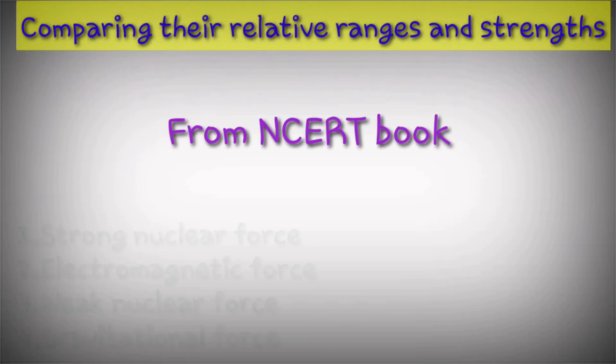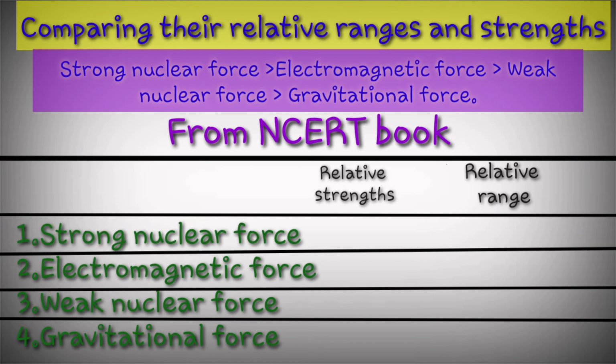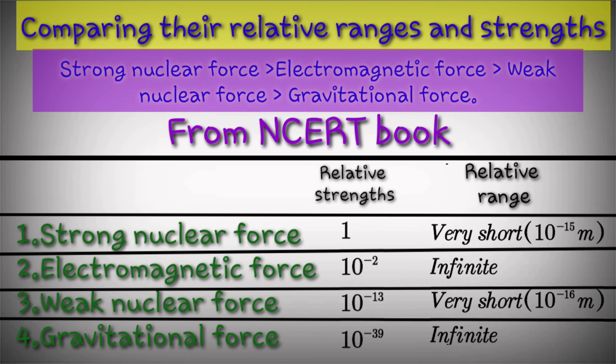Here we will discuss the order of ranges and strength of the four fundamental forces. If we arrange the four fundamental forces in descending order, then strong nuclear force is greater than electromagnetic force, which is greater than weak nuclear force, which is greater than gravitational force.